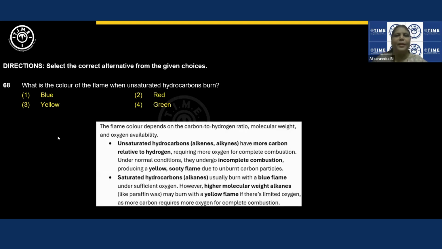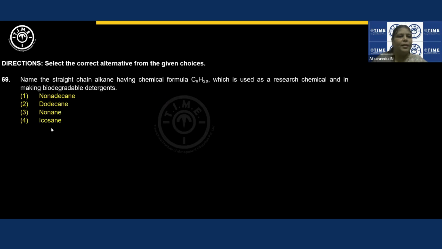Explanation part, if you want, you can take the screenshot of this. Next question. Name the straight chain alkane having the chemical formula shown. Just now we talked about alkanes having the general formula CnH2n+2, and this is an alkane which they have already mentioned. Because it is C9, depending upon the number of carbon atoms, we'll name the compound.